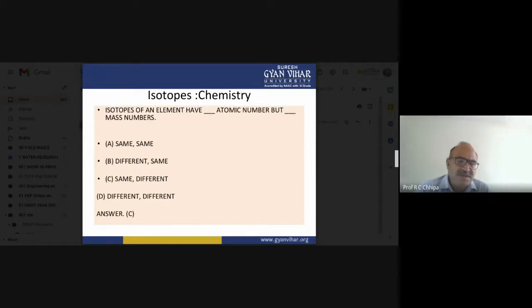Option A is the same atomic number but the same mass number, so this one is incorrect. In option B, the different atomic number but the same mass number, this answer is also wrong. Option C is correct: the same atomic number but different mass number. So that is the correct answer for this multiple choice question.